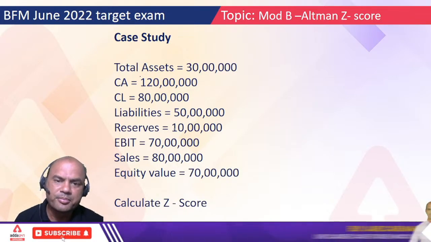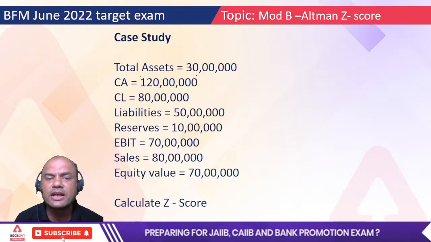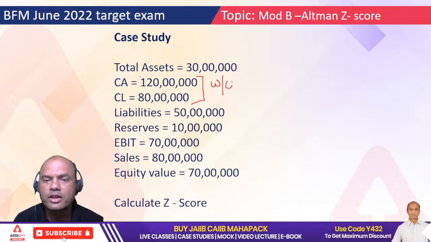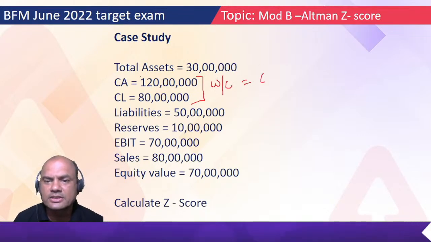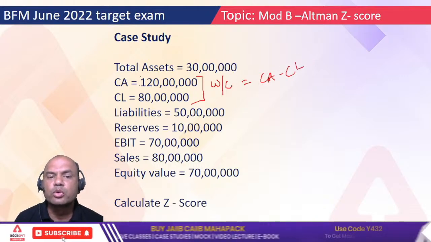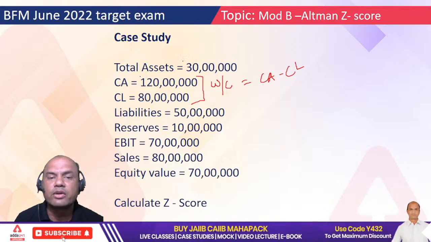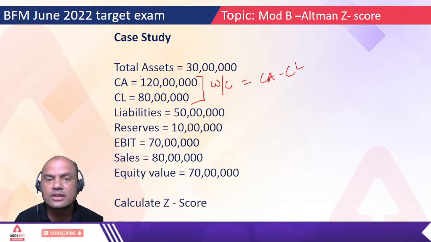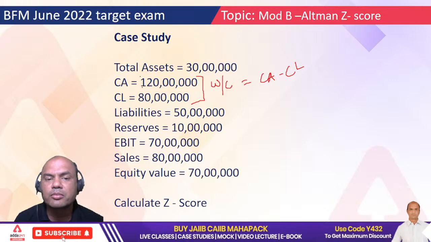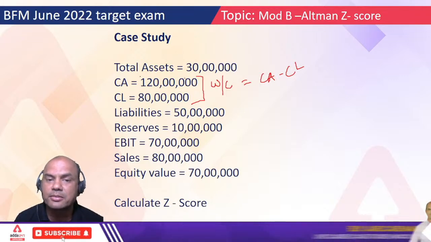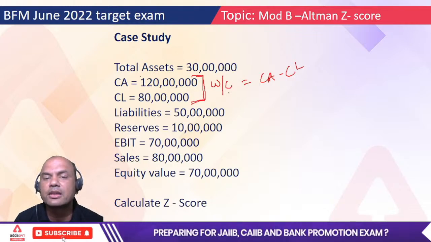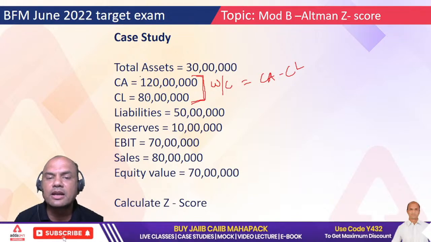Calculate the Z score. Now remember, important part over here, this CA and CL are useful only to find out the working capital. What is working capital gap? Current assets minus current liabilities. Total assets over here are 30, and current assets are 120, so there's a difference. But don't look at this in exam. Some questions can come like this. These two are useful for you only in case of working capital, current assets minus current liabilities.